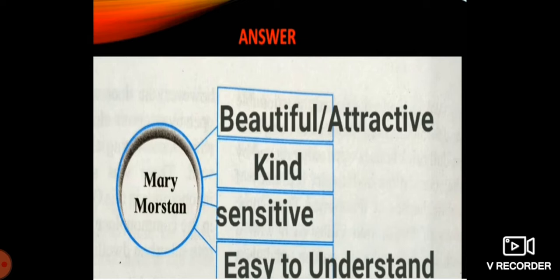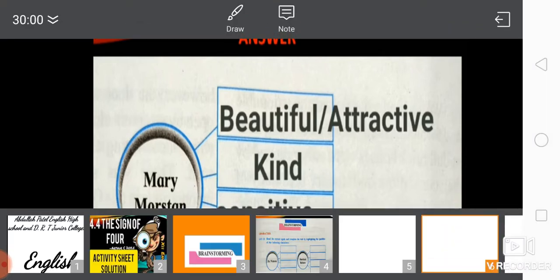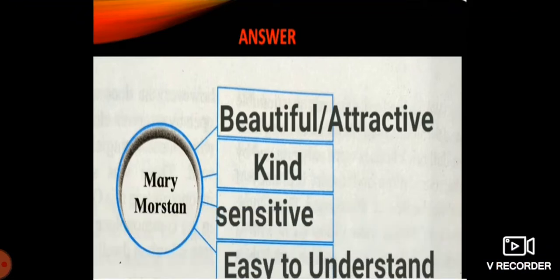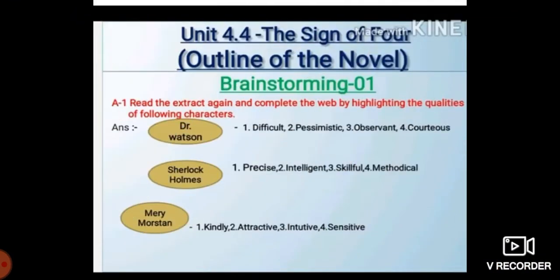Her qualities are that she is a very beautiful, attractive lady, very kind, sensitive, easy to understand. These are the qualities of Mary Morstan. Now, in simple form we can write like this over here. I hope the slide is visible to you.